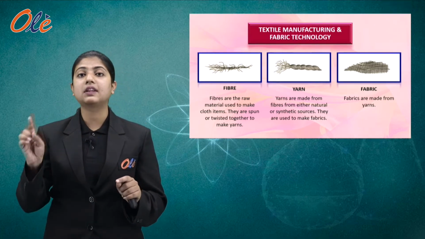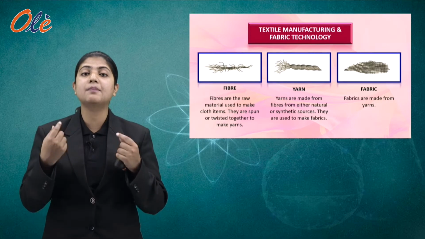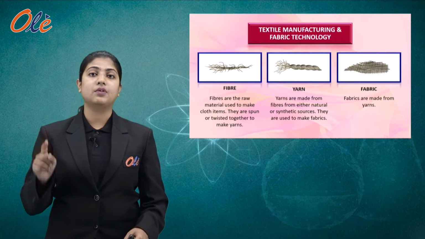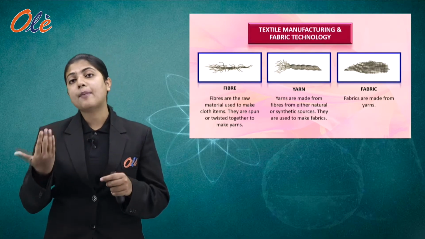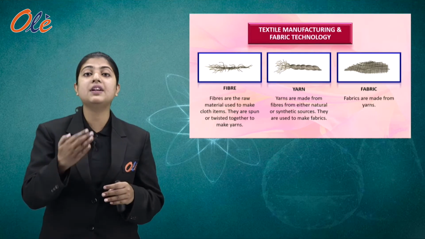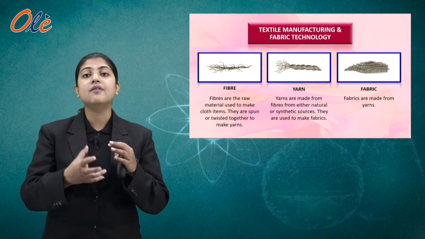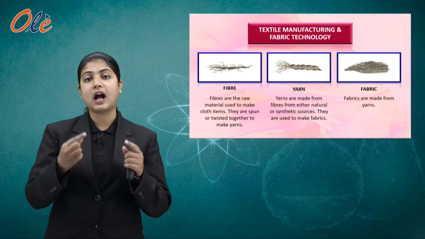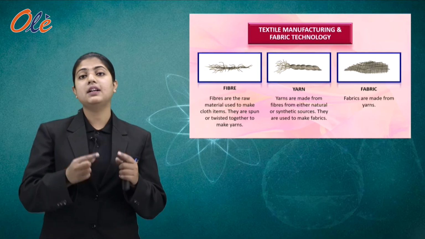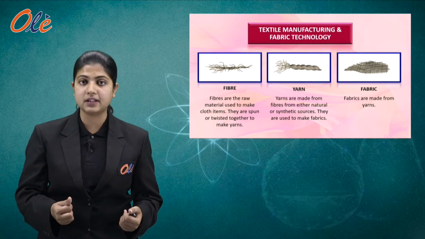And that thread that we have obtained by spinning is known as yarn. Now what happens to yarn? We weave the yarn together. Yarn is also a thread, but it is thicker than the fiber, right?